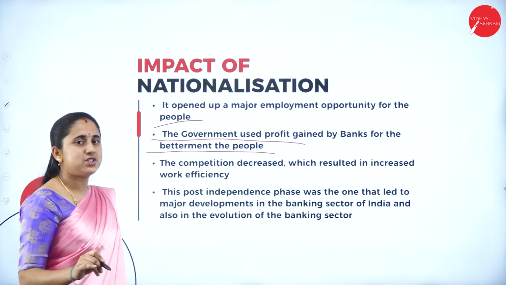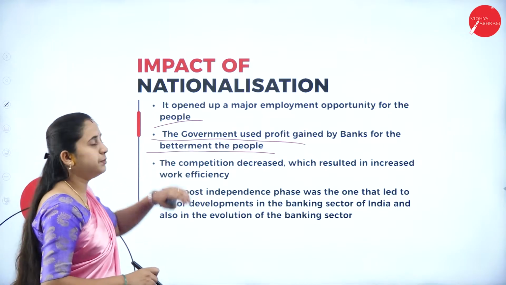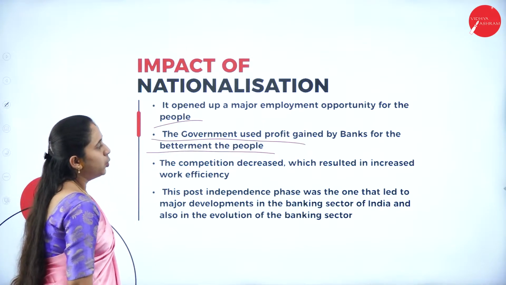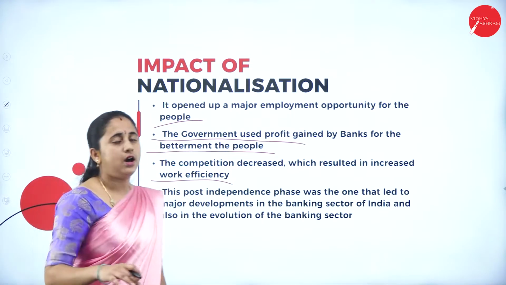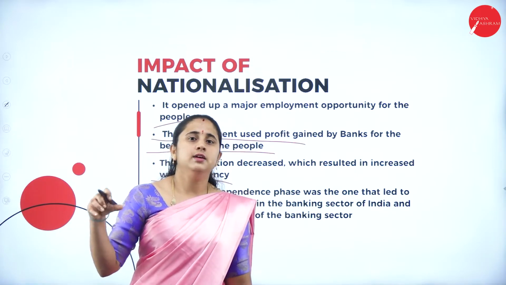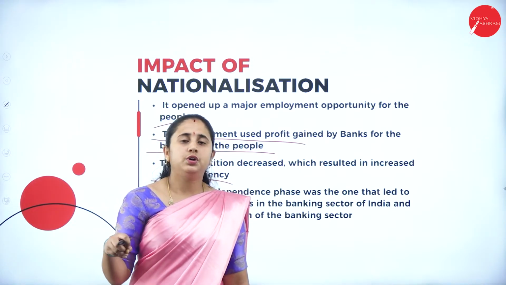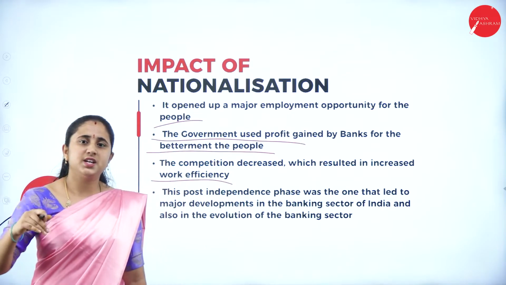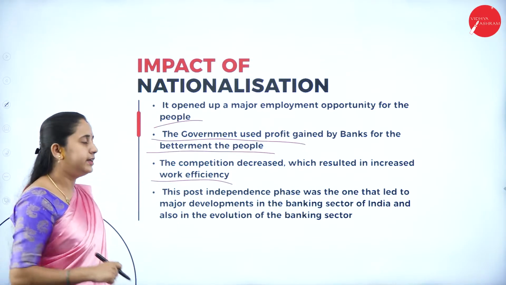So through this nationalization, the bank starts earning profit. They are going to use this profit for the betterment of people. Next, competition decreased, which resulted in increased work efficiency. Now all the banks are nationalized under the Banking Regulation Act 1949. So now the RBI is going to control and guide all the banks so that the competition is decreased. So automatically work efficiency increases.